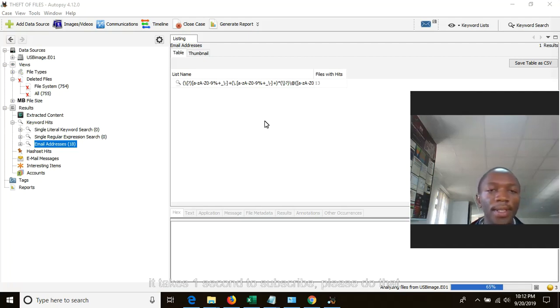This is a forensic examination of a device image based on USB.